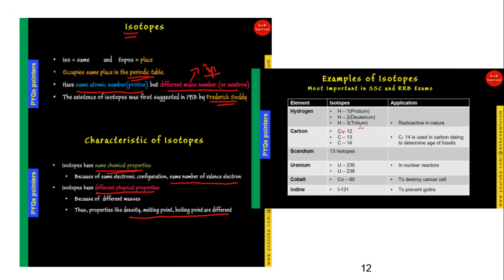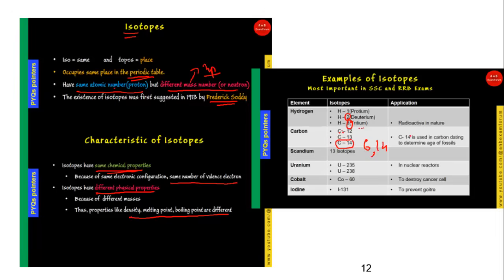So H1, H2, H3 means a hydrogen atom with atomic mass 1, 2, and 3 respectively. Similarly, carbon has 3 isotopes commonly found in nature: 12, 13, 14. If I am talking about C14, it means the atomic number is 6, that is the number of protons is 6, and the mass number is 14.